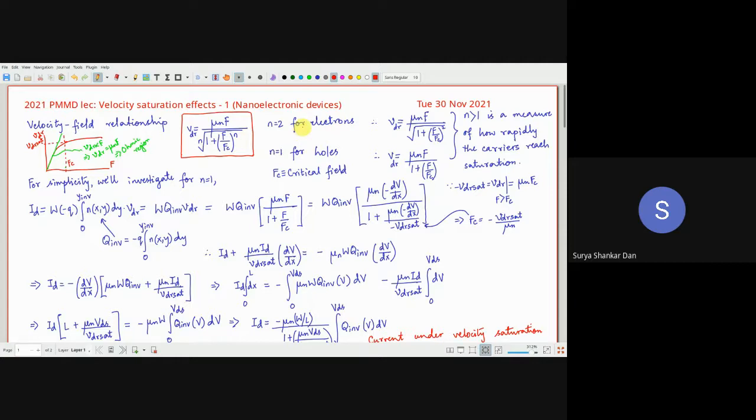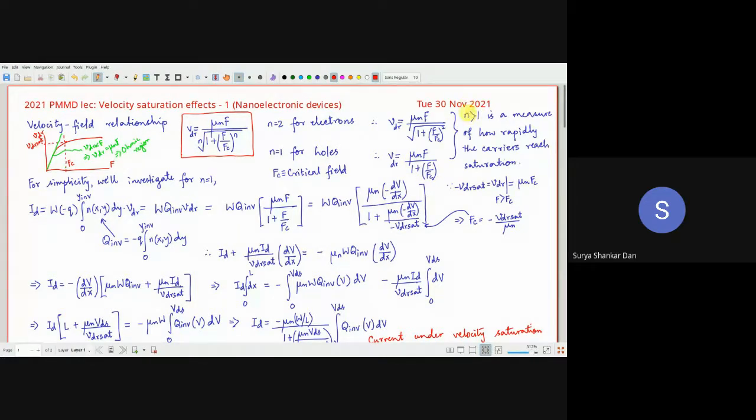So in reality, when you are doing practical circuitry, you will notice that n will have a value between 1 and 2. So what does it imply? When n equal to 2, ideally for electrons, then VDR will be mu n into F by the square root of 1 plus (F by Fc) squared. The root is because n equal to 2, the square root, and this is the square. For n equal to 1, which is for the holes, we will have mu n F divided by 1 plus F by Fc, so the root will be gone.